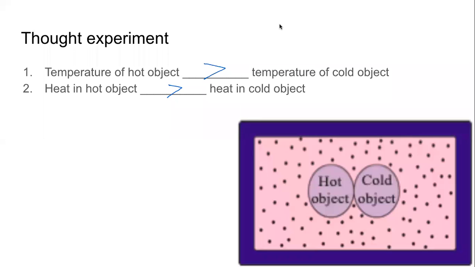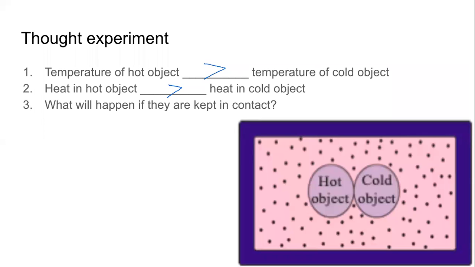Our thought experiment continues, and it becomes more interesting now. Third question. What will happen if the hot object and the cold object are kept in contact? There is one object which is hotter, there is another object which is colder.